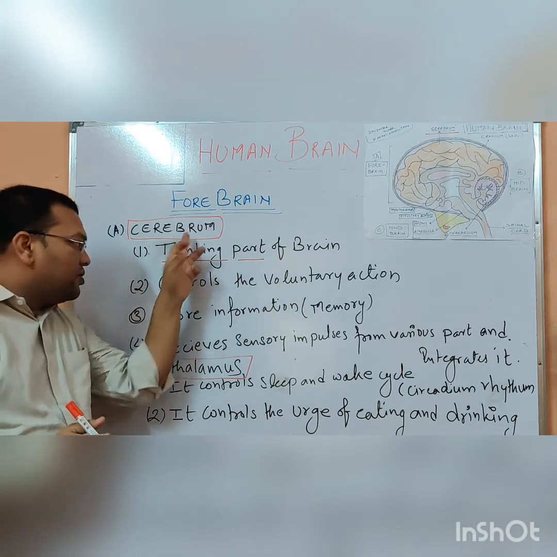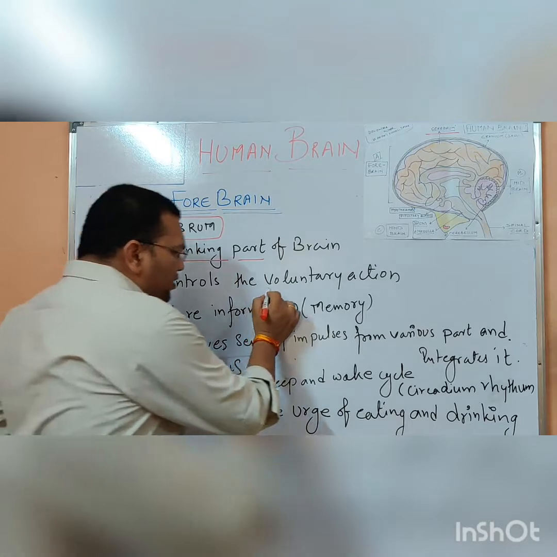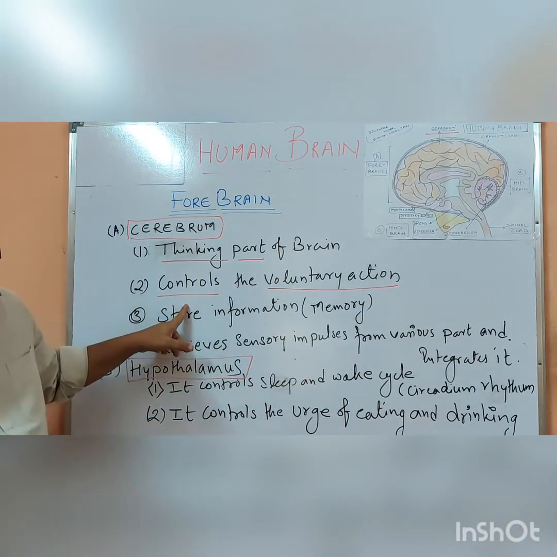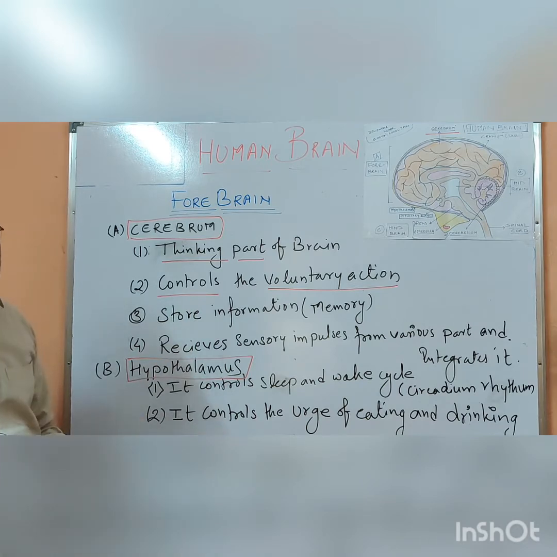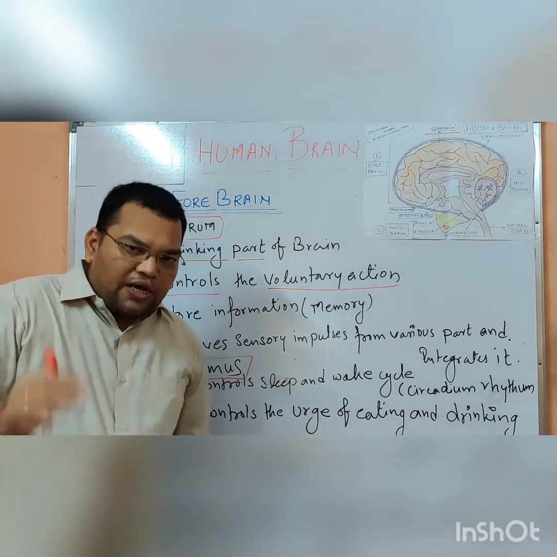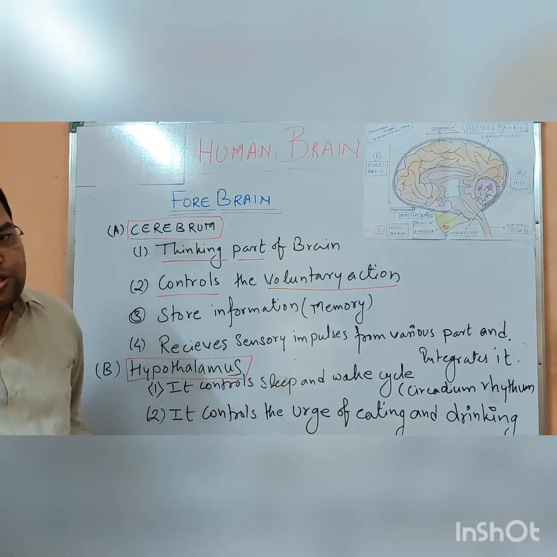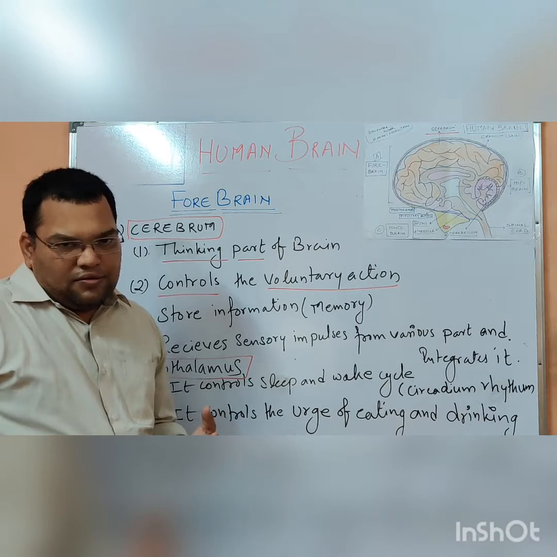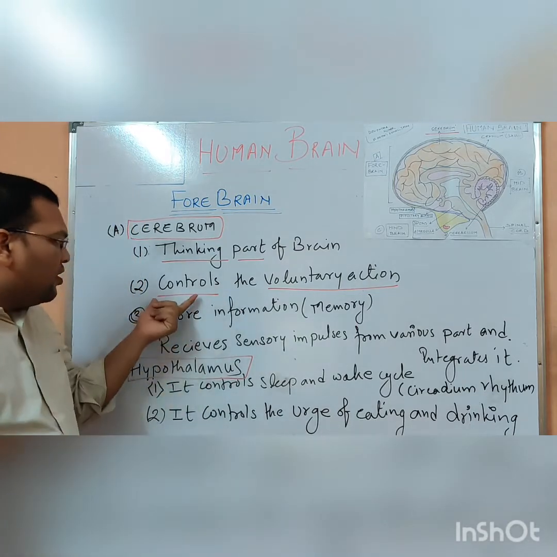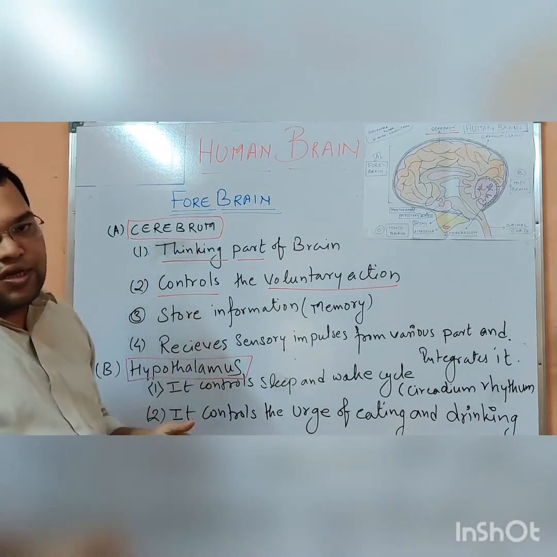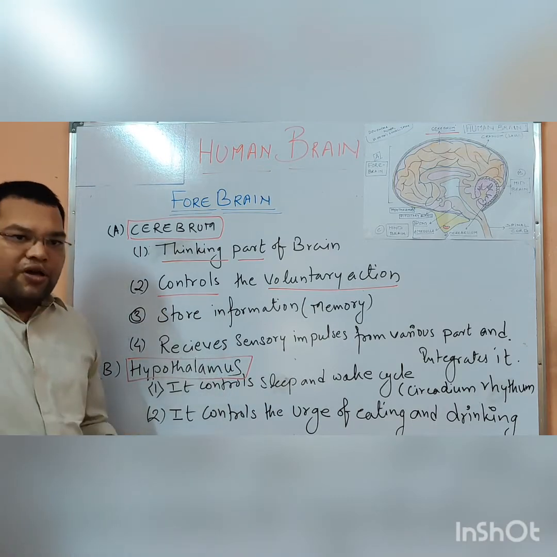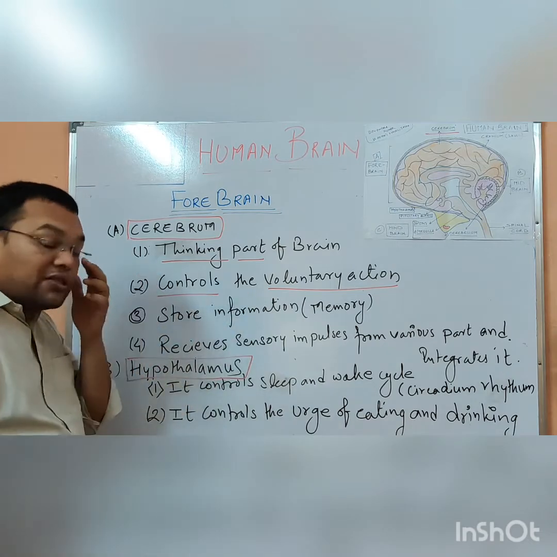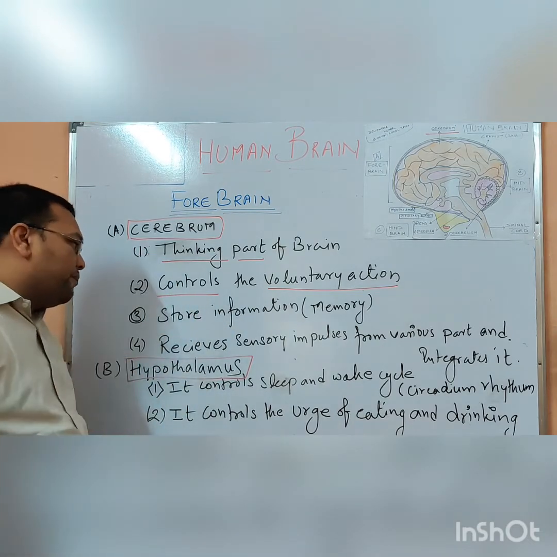This portion, the cerebrum, also controls the voluntary actions. I told you in the previous video that voluntary actions are those actions which are performed by our body, by our will. We can control those movements. So if I am running, walking, riding something, throwing something, or eating something, these are all voluntary actions, which are controlled by the forebrain.